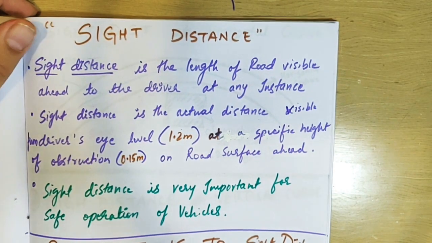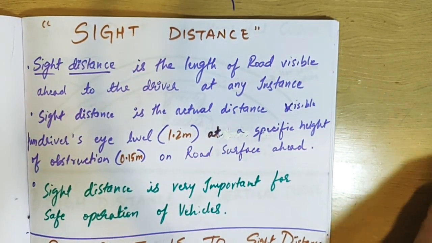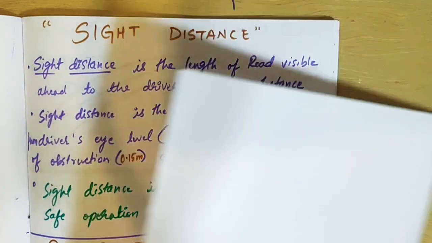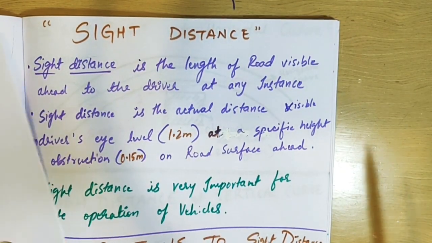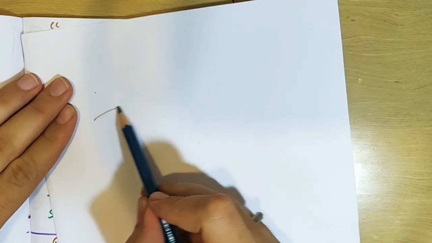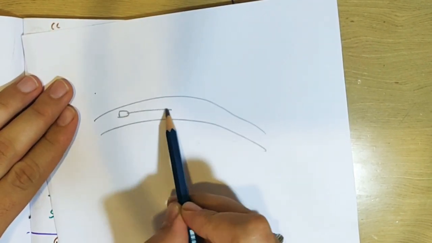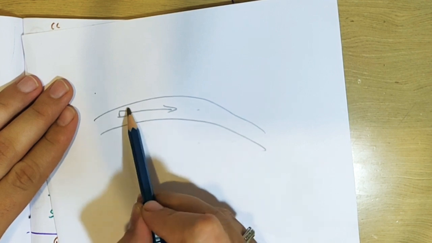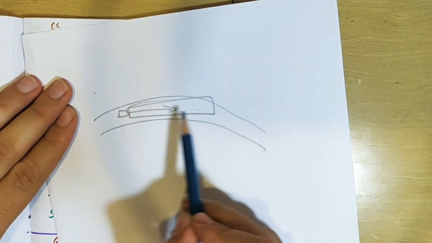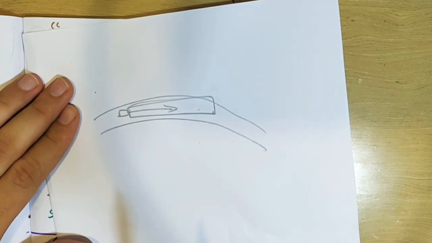So what is basically sight distance? It is the amount of distance available in front of the driver. If you're driving on this road, how much in front of you can you see, what is the visibility, how much distance you can see in front of you, that is called a sight distance.